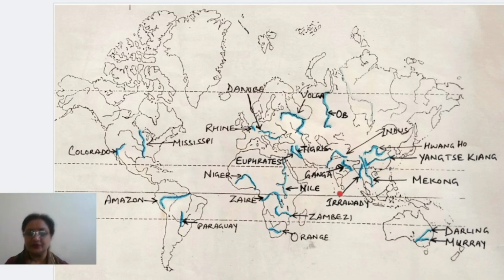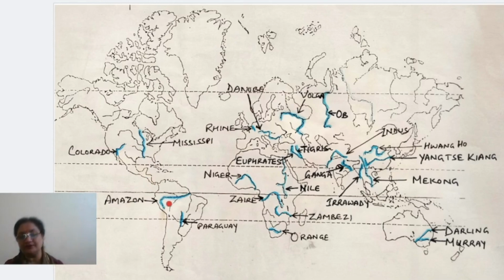Okay, children, now once again let's have a quick recap of this. In North America, two rivers, Mississippi, straight one going straight towards north. This is Mississippi. Then number two is Colorado, right? A small river comparatively, but it is falling in the Gulf of California.